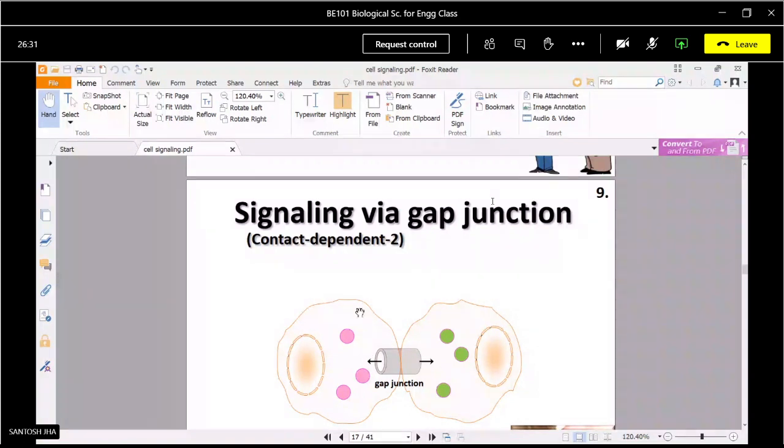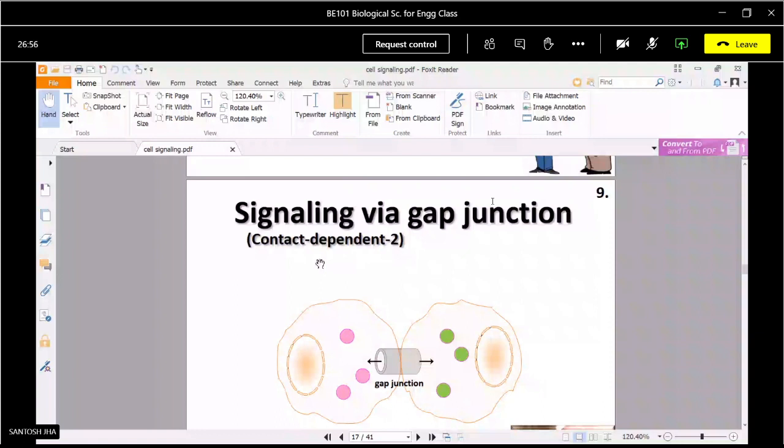Okay, there is one more, the gap junction. We can say this is a passage. By this gap junction, cells can communicate with each other and exchange signaling molecules through it. So the gap junction is also a process of signaling.